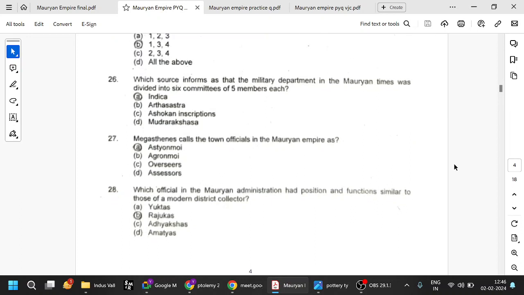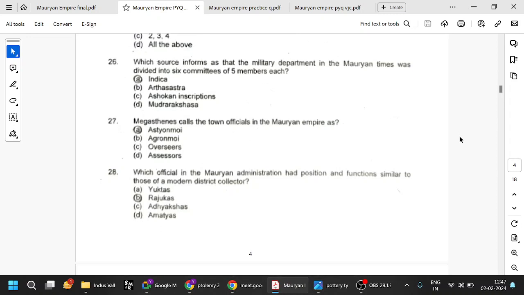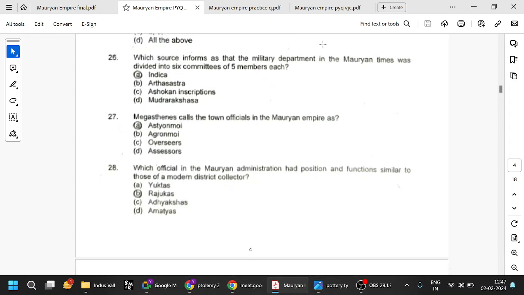Which source informs about the military department, Maurya, 6 committees, everything? Indica. Okay, Megasthenes' Indica talks about the military department being divided into 6 committees of 5 members each, etc. Mudrarakshasa talks about how Chandragupta Maurya dethroned the Nanda dynasty with the help of Kautilya. The Arthashastra, 15 books, 180 chapters, talks about economic, political, finance, administration, etc. So Indica talked about the military department. Try to keep that in mind.